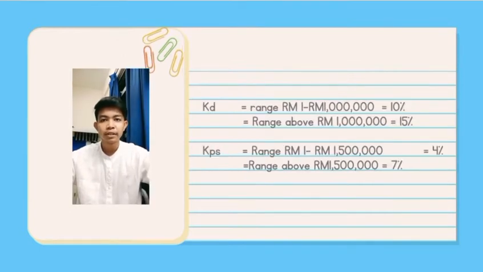Since the range of the cost for debt and preferred stock had been mentioned in the question, we don't have to calculate it, just list it like this. KD for the range RM1 to RM1 million equals 10%, range above 1 million equals 15%. KPS for RM1 to RM1.5 million equals 4%, range above 1.5 million equals 7%.